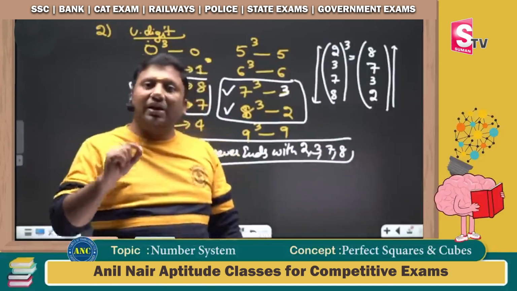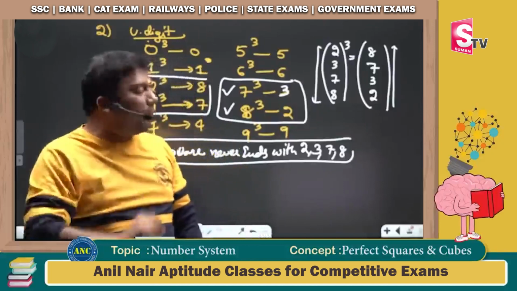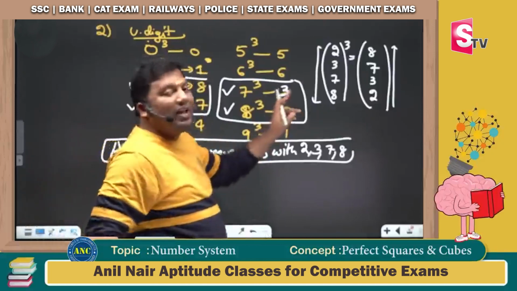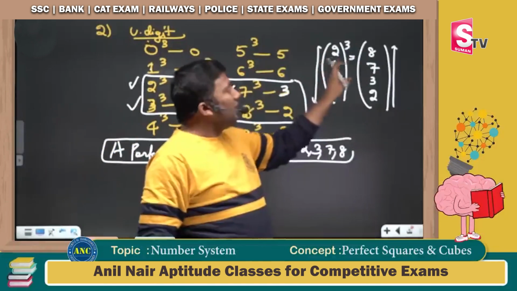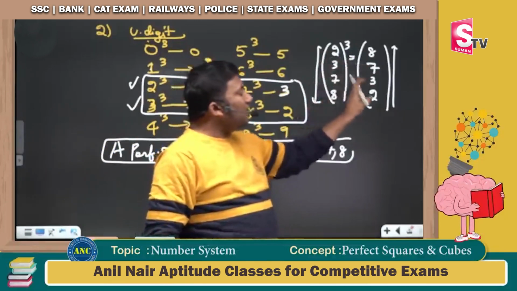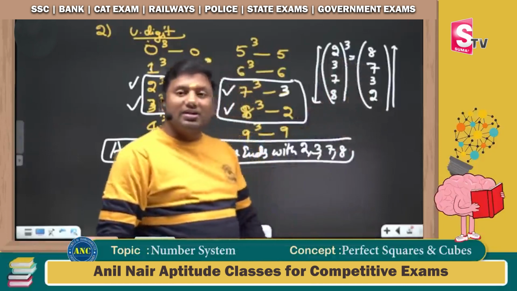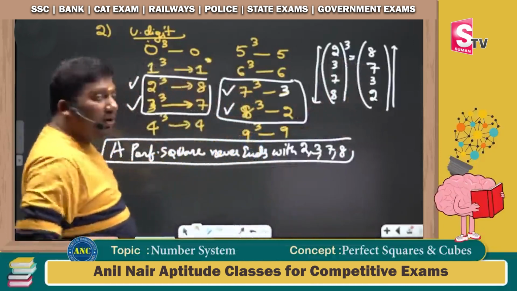2, 3, 7 or 8, on cube I will get another number. That number is nothing but 10 minus the unit digit. 10 minus 2 is 8, 10 minus 3 is 7, 10 minus 7 is 3, and 10 minus 8 is 2. Very, very important key point.